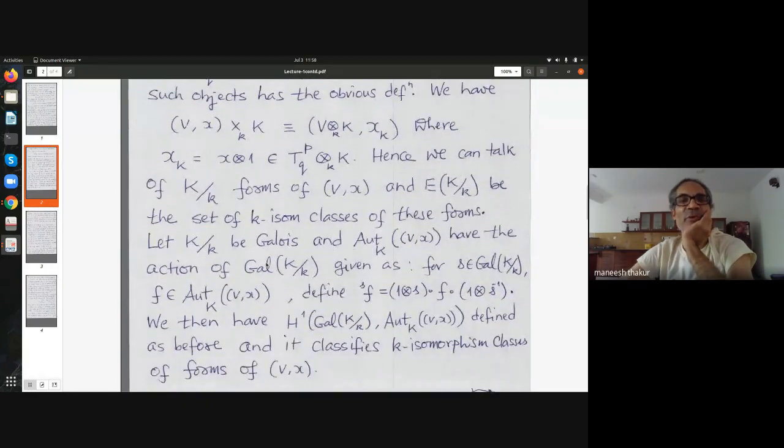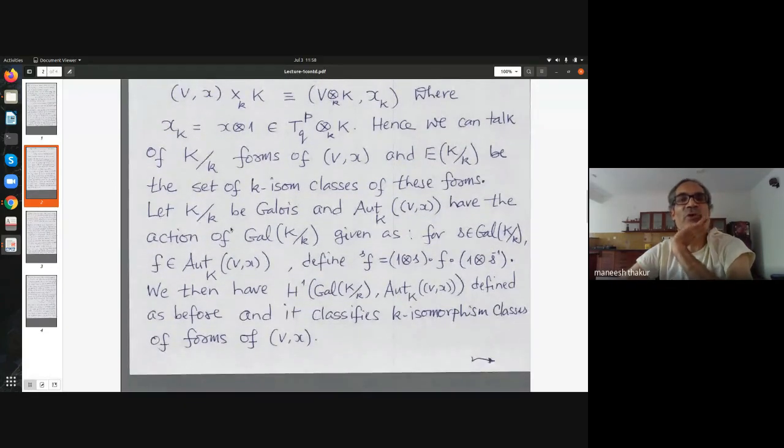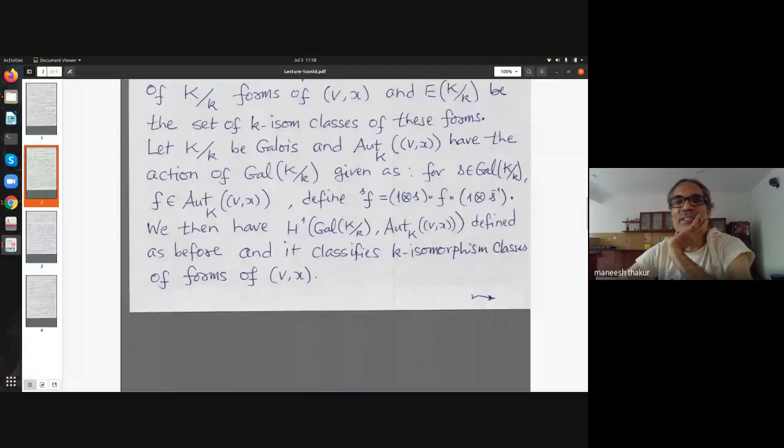And as I defined before, you can therefore talk of K over k forms of (V, X). And E(K/k) for a fixed tensor therefore can be defined. And then you have this cohomology set, H^1 of Galois K over k with coefficients in Aut_K(V, X). And it classifies all those objects over small k which become isomorphic to this tensor over capital K.